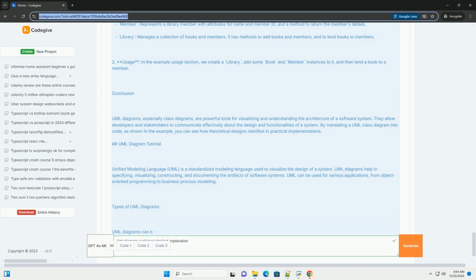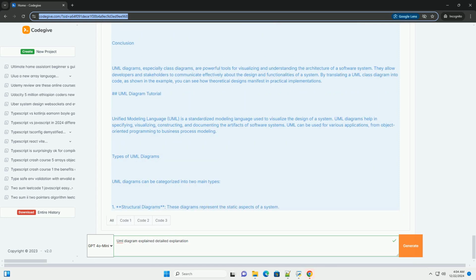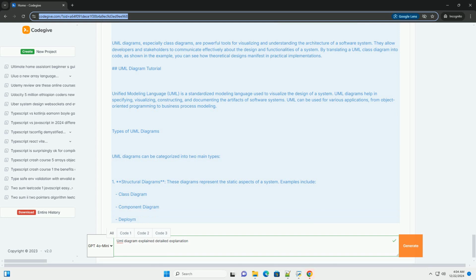Class diagram. The class diagram is one of the most commonly used UML diagrams. It shows the classes in a system, their attributes, methods, and relationships. Components of a class diagram. 1. Class, represented by a rectangle divided into 3 sections. The top section contains the class name. The middle section contains attributes, variables. The bottom section contains methods, functions. 2. Attributes, variables that hold the state of the class. 3. Methods, functions that define the behavior of the class.